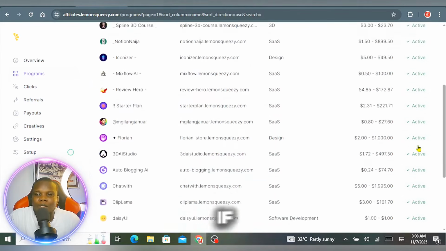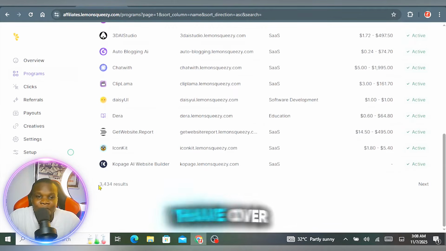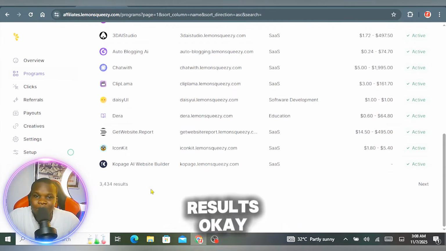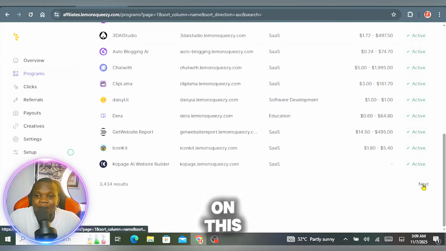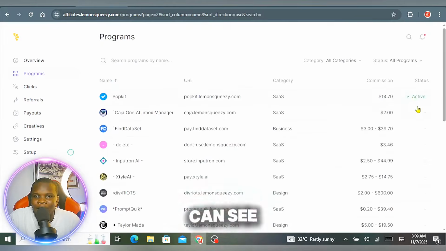For instance, if I scroll all the way down and click on the next button, remember we have over 3,434 results that you can actually promote. If you click on this next button, you're going to see most of these things are not going to pop up again. You can see where it ends. You can see right here, these are the new stuff that I've not really applied for. These ones right here are the ones I've already applied for.